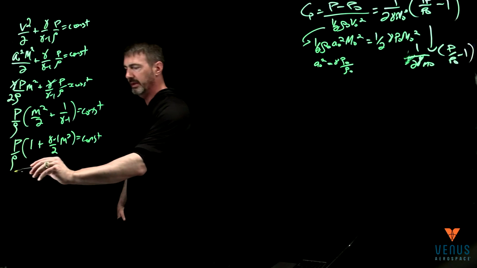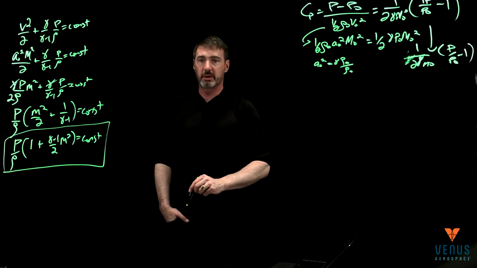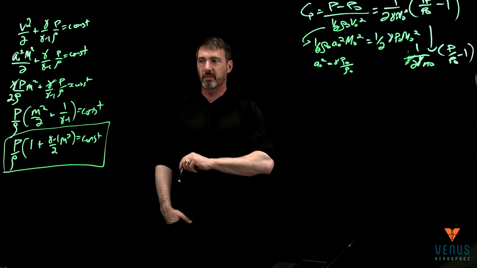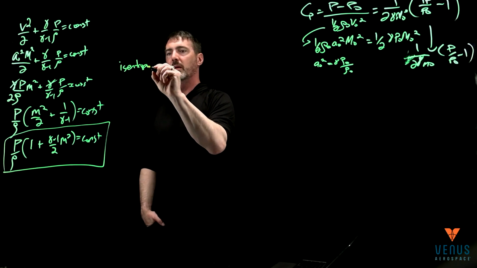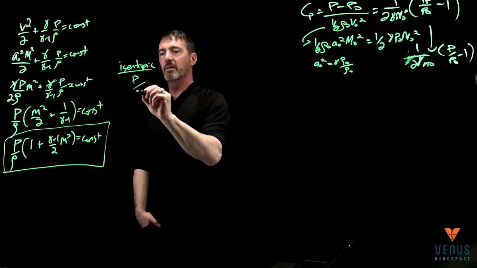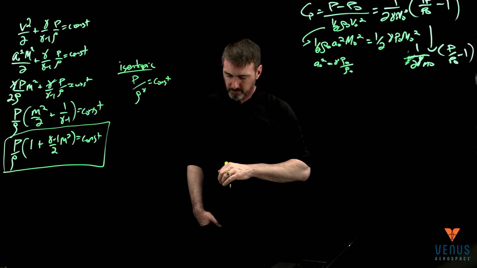Okay, so this is pretty useful. Remember, this is just the Bernoulli equation. I haven't even done anything yet from there. So now if we say this is isentropic, as I remember, that's P over rho to the gamma is also equal to some constant.